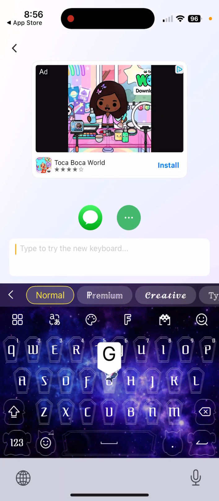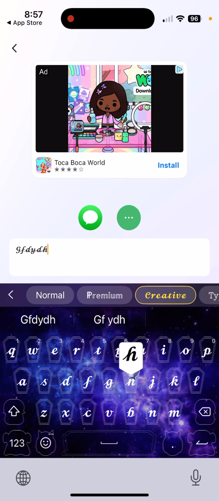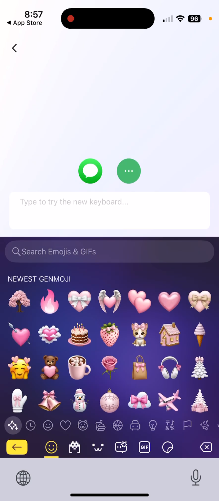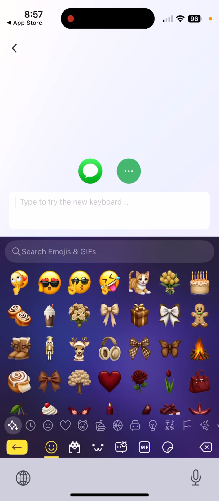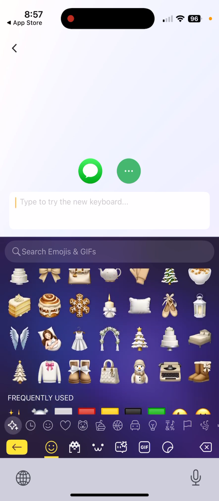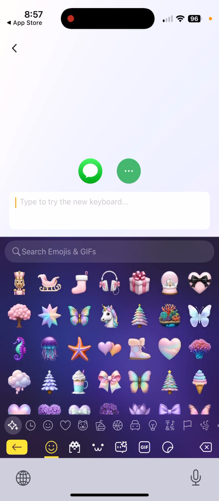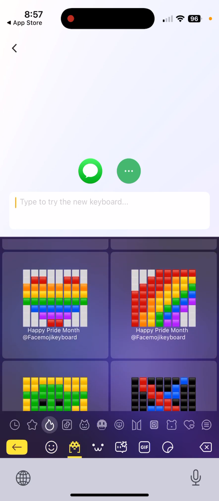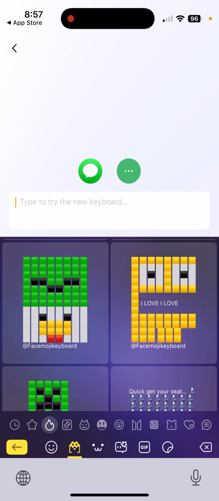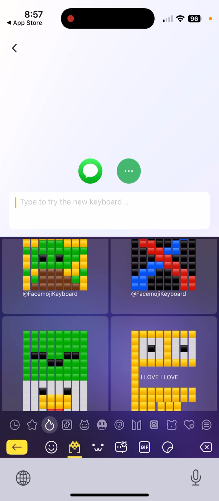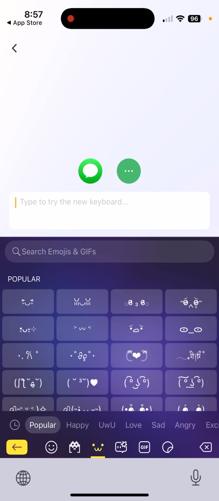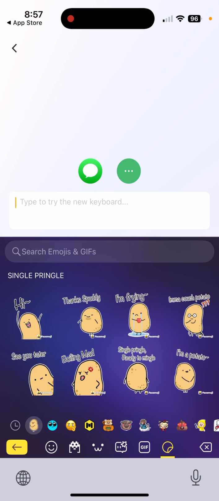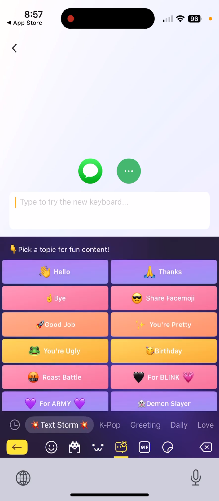And then you could type on the keyboard. And up here, you could make it cursive and stuff. And when you go to the emojis, I have these. I don't know if anybody else would. But you'll have other different colors, maroon, green, pink, and stuff. And you could also send some crazy stuff to your friends, like the repo bot, the chicken jockey, and stuff. It's pretty cool. And you could also send faces, GIFs, stickers.